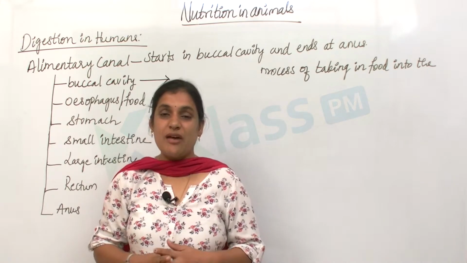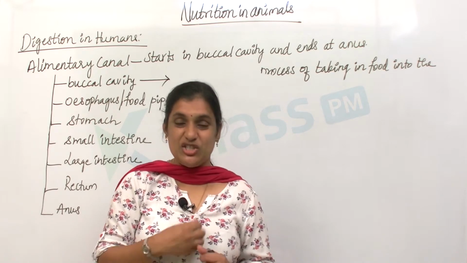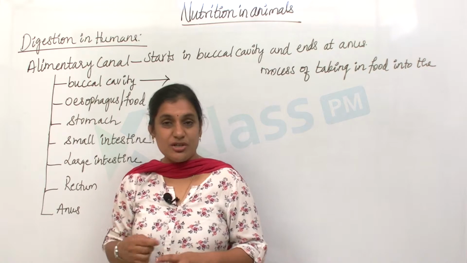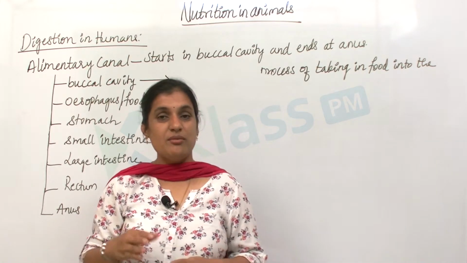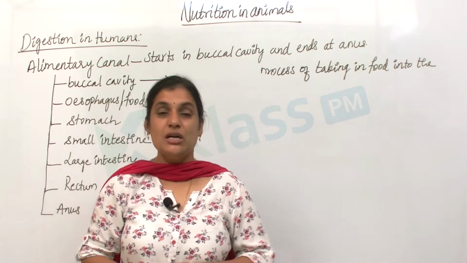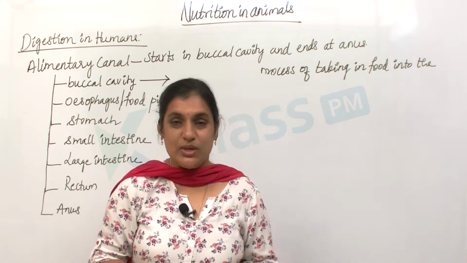So always have a good habit: eat raw carrots, which will keep your teeth clean, and have a habit of brushing your teeth twice a day, that is as soon as you wake up in the morning and before you go to bed. All these habits will keep your teeth clean and healthy, and you can even enjoy having sweets and chocolates as much as you want.